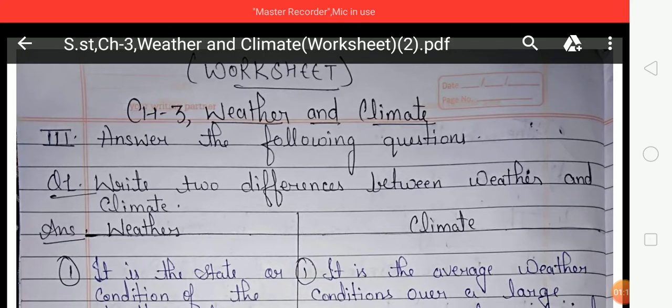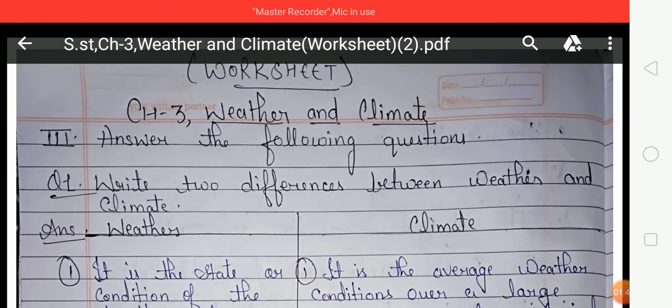On the other hand, climate is the average weather condition over a large area across a longer period of time of 30 years or more. For example, we can say that North India has an extreme climate with hot summer and cold winter, or that the coastal plain of India has an equable climate with no marked seasonal changes.